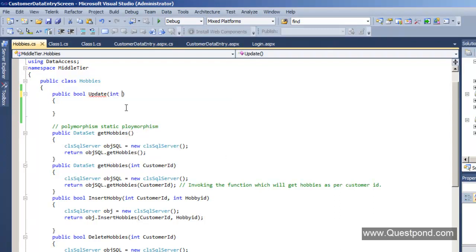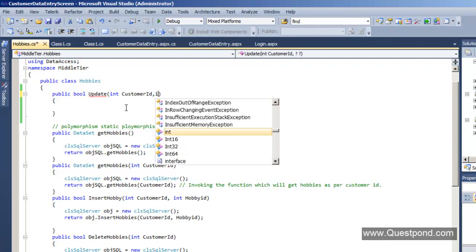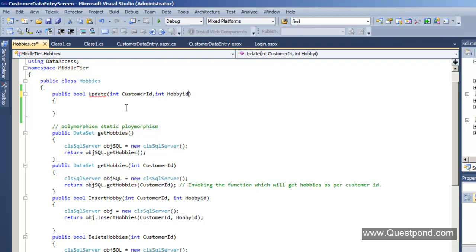So we have to say that this hobby which is going to be deleted or inserted is related with which customer ID, right? What is the hobby ID and is it checked or not? In other words, if you remember the previous logic which we just displayed, depending upon whether it is checked or not, accordingly the logic will fire. So whenever the user interface says that he wants to update a hobby, he has to tell me for which customer it is, what is the hobby ID, and is it checked or not.